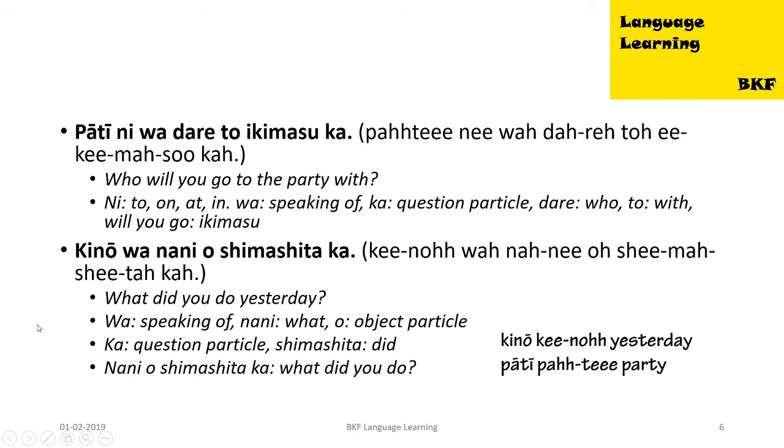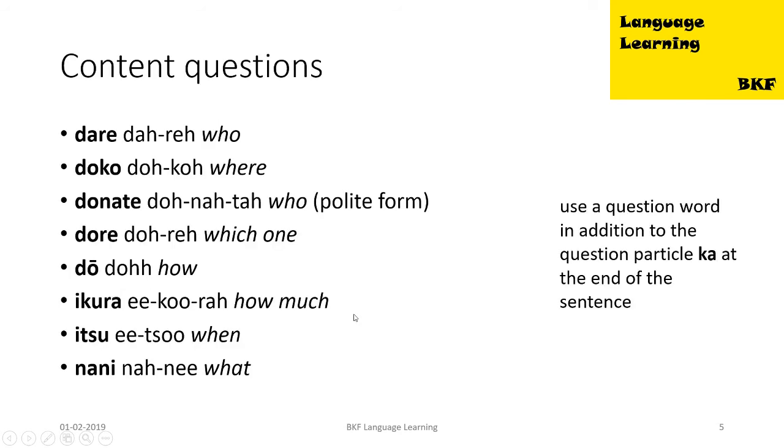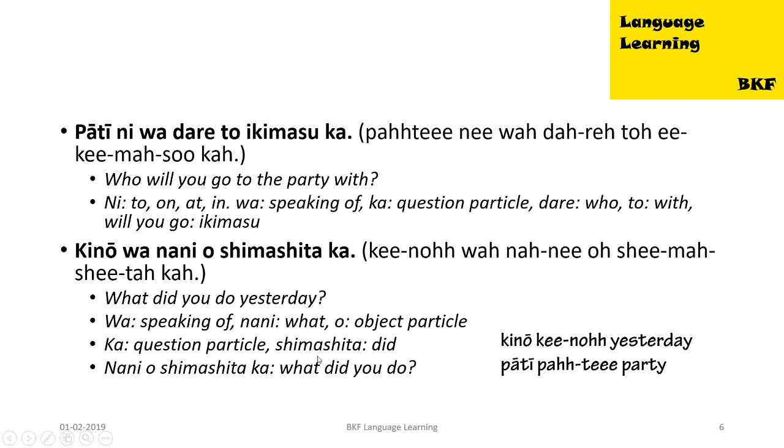Our next example, Kino wa nani o shimashita ka, which means what did you do yesterday. Now again let's break down this sentence. Kino means yesterday, wa is the subject particle, nani means what. Now o is the object particle, ka is the question particle, shimashita is the verb, did.